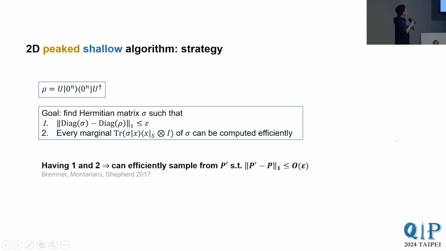We also want the ability to compute every marginal of sigma efficiently, because it is known that having both of these properties implies we can approximately sample from P efficiently using a method by Bremner, Montanaro, and Shepherd.